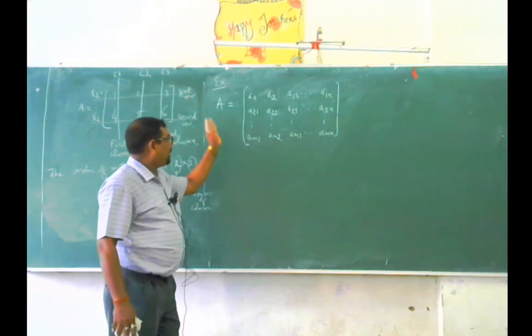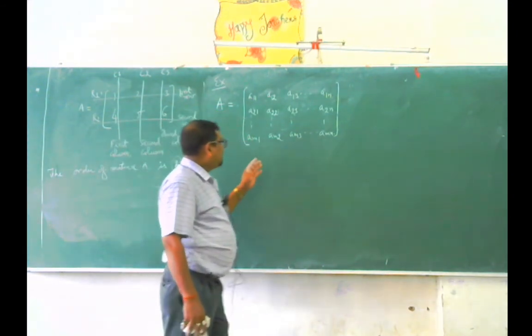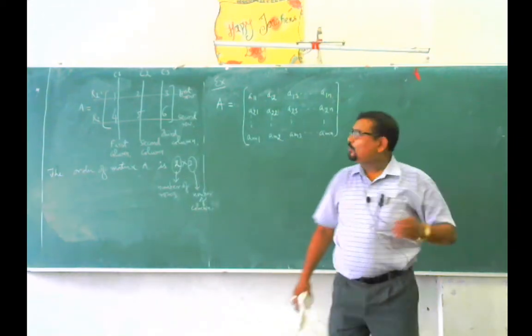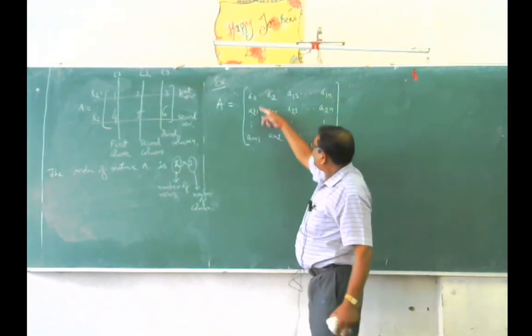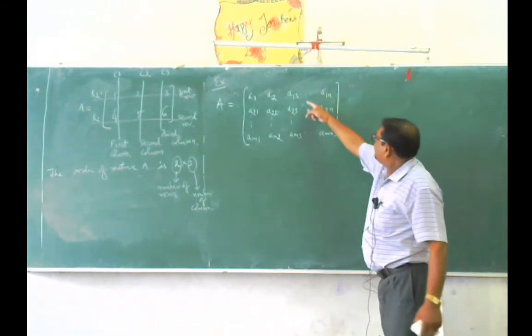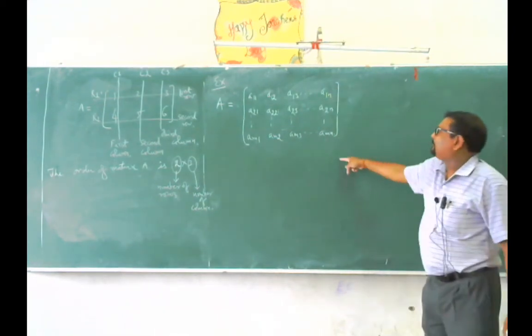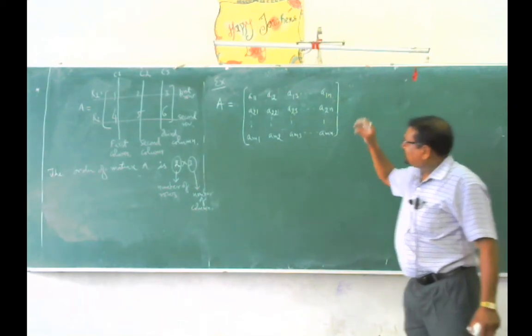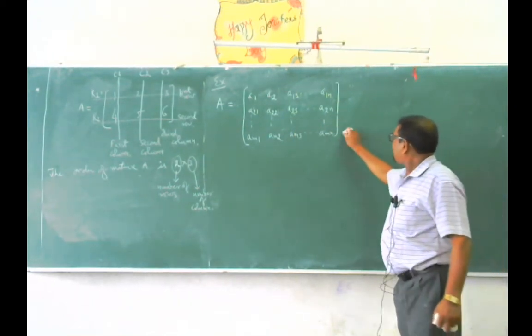In other words, this matrix has several horizontal lines: first, second, third, and so on up to the last nth horizontal line. So we can say this matrix A is of order m cross n.